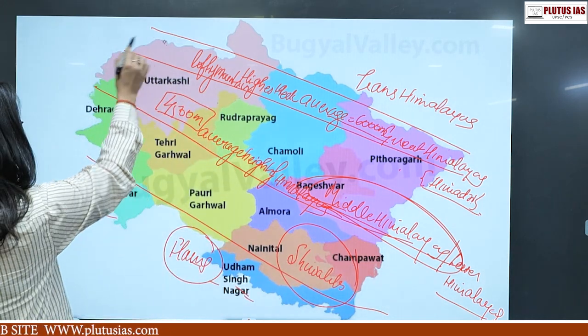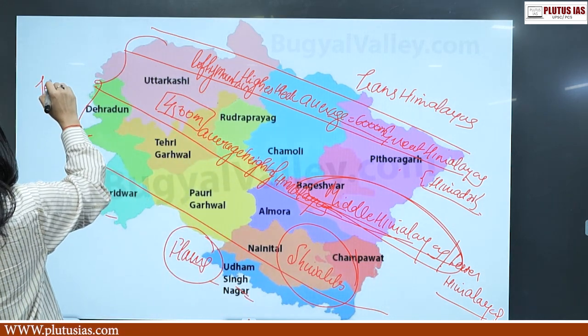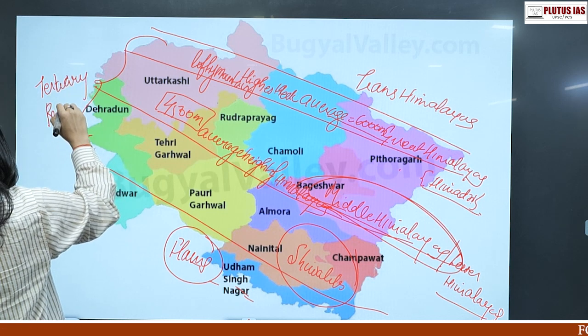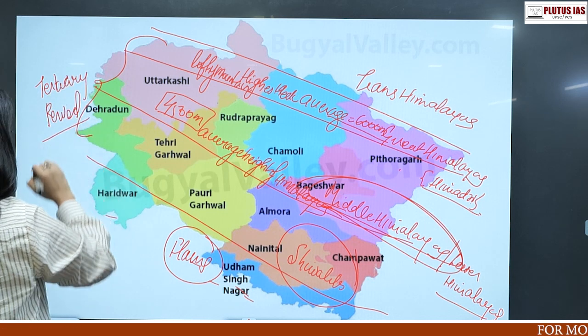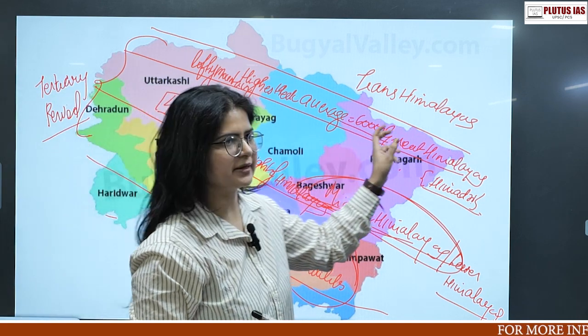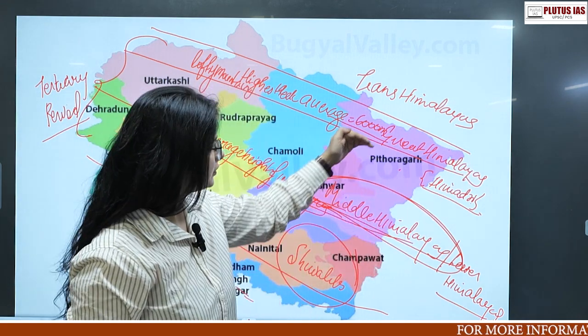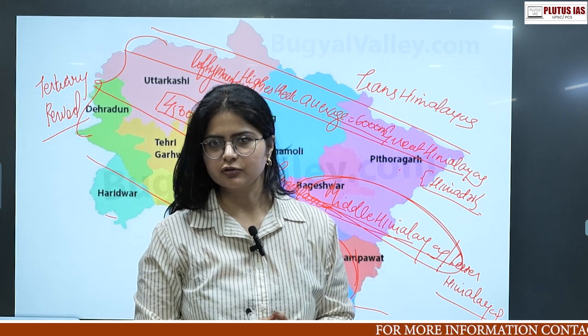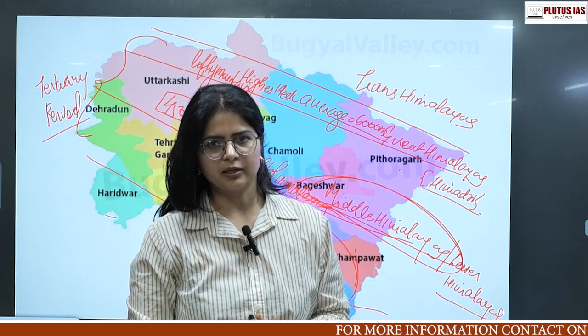All these ranges have been formed in the tertiary period, with Great Himalayas formed in a different phase of the tertiary, and the rest of the ranges formed in a similar manner.